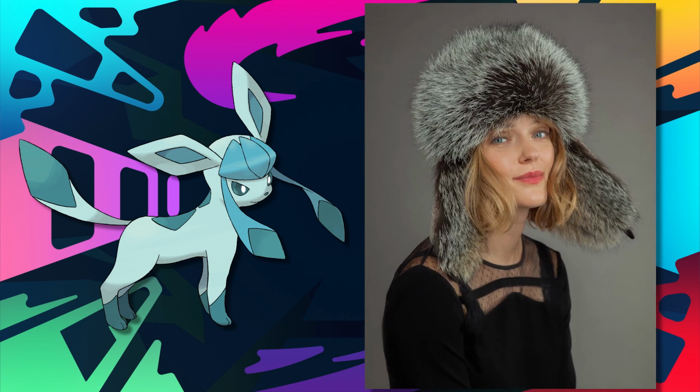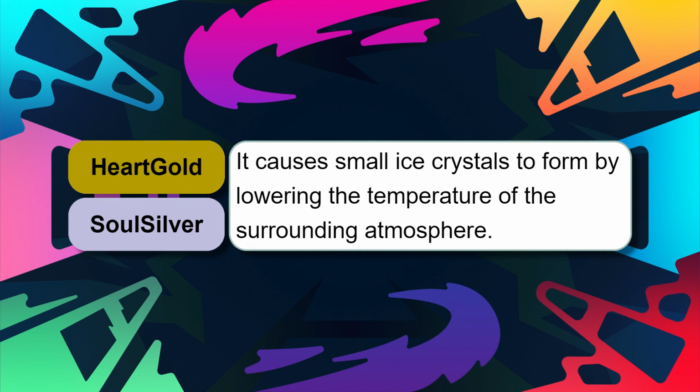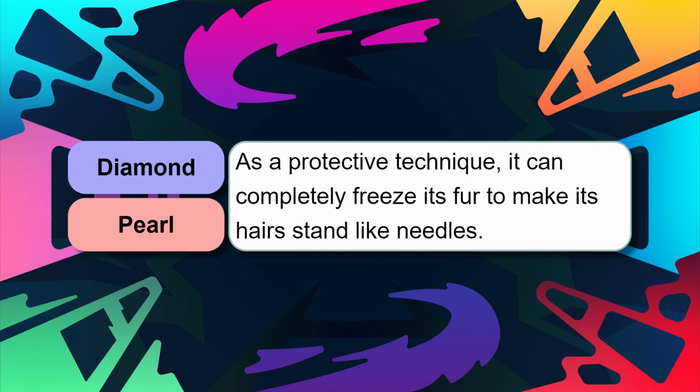Starting off with Glaceon, it's got a really cool design to it that resembles an Arctic fox more than anything. It's got a crest on its head that ends up having 2 dangling flaps droop down the sides and resembles some sort of headgear like an Ushanka hat. Its biology allows for it to create ice shards around its body by controlling its body temperature, and it can also freeze up its fur into sharp needle-like icicles. The majority of these facts actually come from the many Pokedex entries that Glaceon has throughout its appearances in the games.